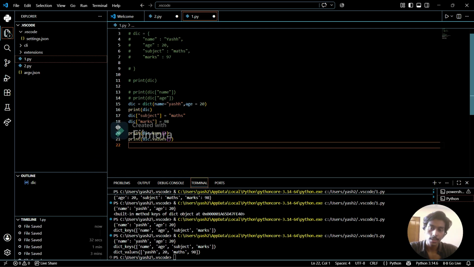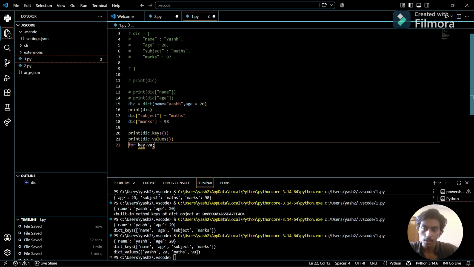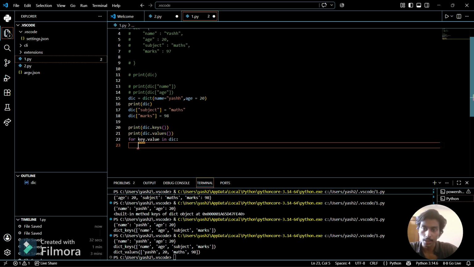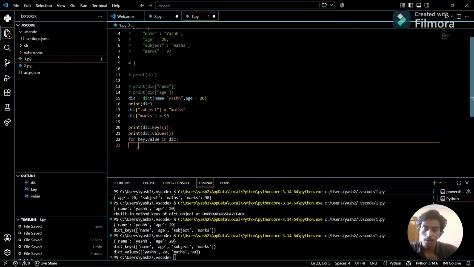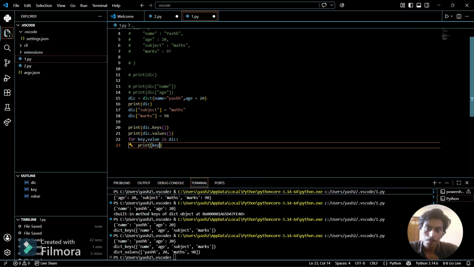Now the next thing is using loops in the dictionary. So how we can use loops? So for key, value, so we can print it here. We have to use comma here. So now if I want to print it, I use print key and value.